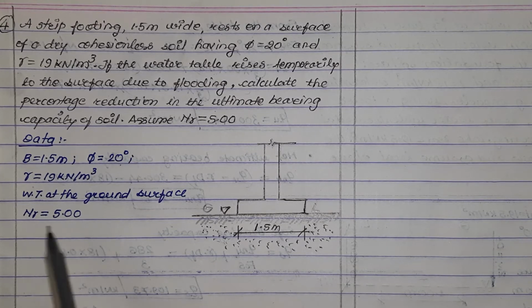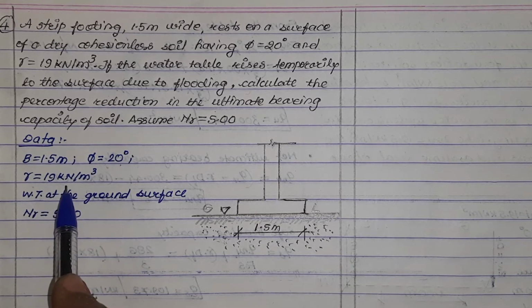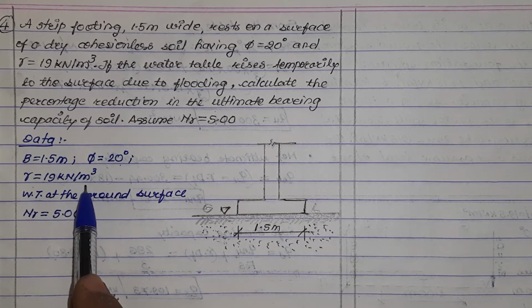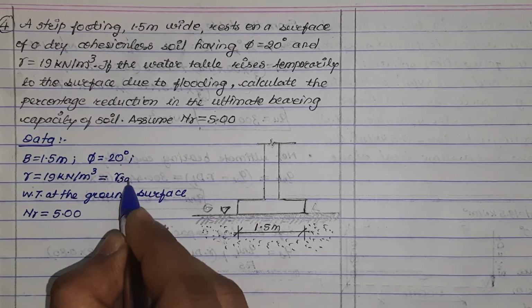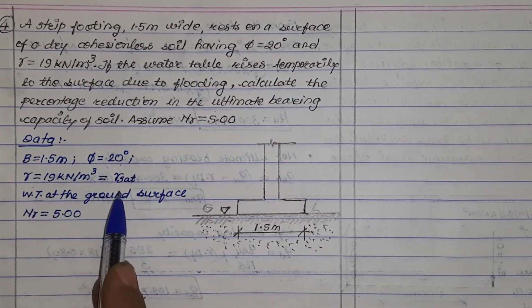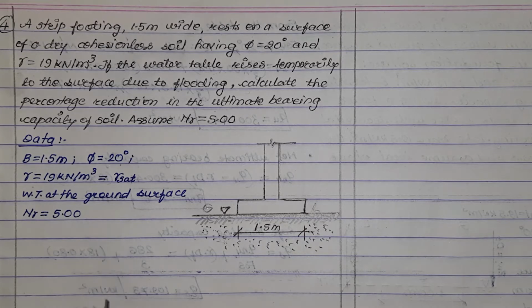Value of N gamma is 5. Here, the saturated unit weight is not mentioned. Hence, gamma, which is 19 kilonewton per cubic meter for dry cohesionless soil, same value we will assume for saturated condition. So, same value will be taken as gamma saturated in calculation. Our first step is to find out ultimate bearing capacity of the soil in dry condition.